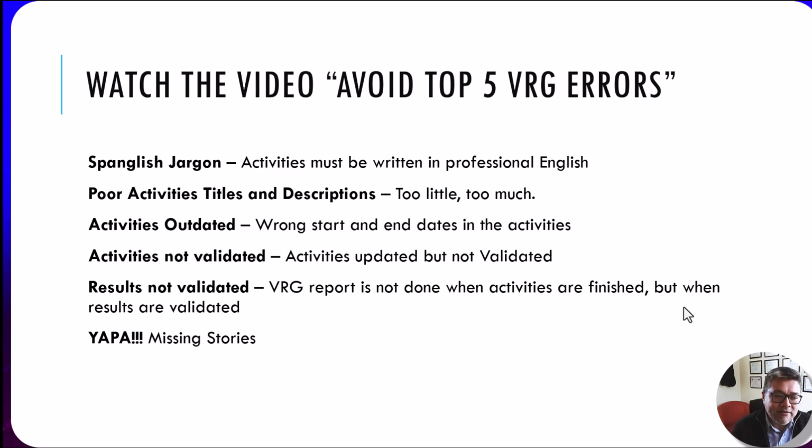These are the top 5 errors: Spanglish, poor activity descriptions and titles, activity dates that are not accurate, activities that are not validated, and results. The results need to be validated in the reporting tab. I go into detail in that video, and also one more thing: if you have stories, please include them, because that puts flavor into your report. With a picture, you can put links in the index story. So this is a little add-on to that.